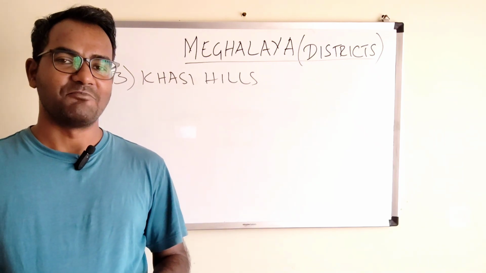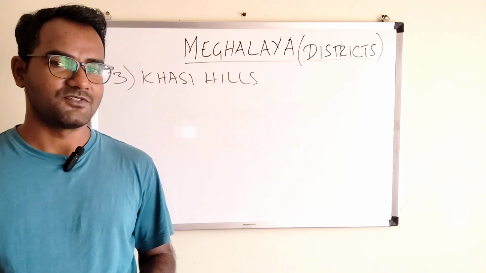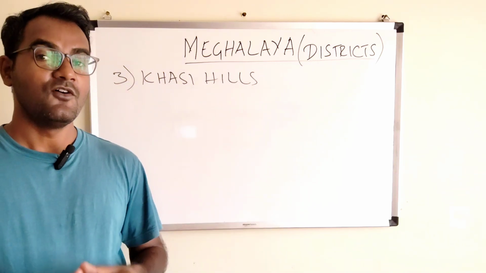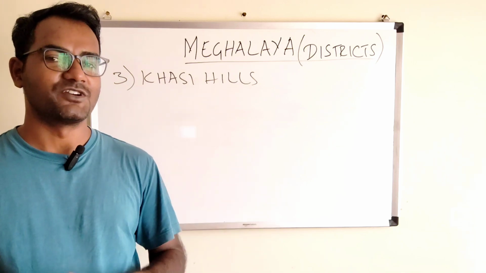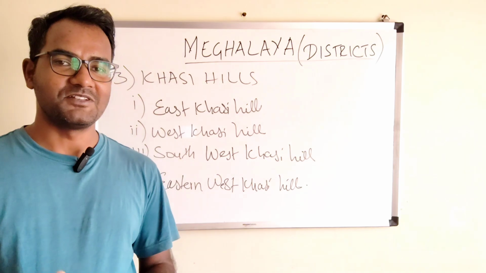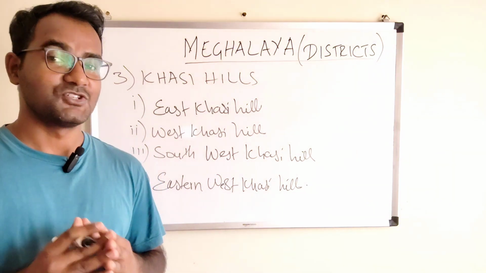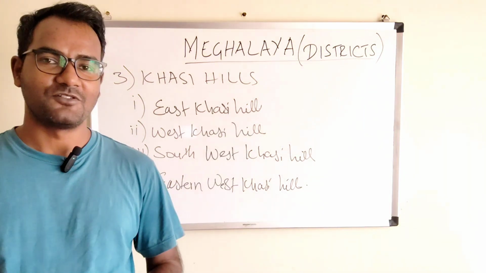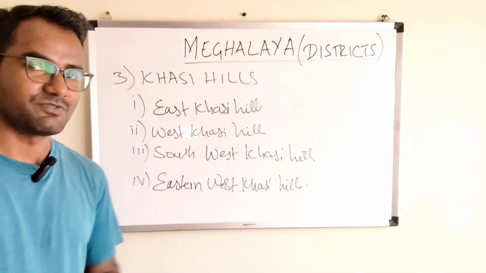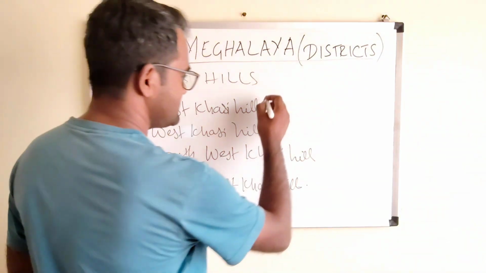So I hope you remember that number 1, 2, 4, 5. So this one falls under what? Khasi Hills falls under 4, right? Which means it has got 4 districts. So what are they? Let us see. Now, the capital of Meghalaya, that is what? Shillong. So Shillong is the headquarter of which district? It is the headquarter of East Khasi Hills, right? It is Shillong.